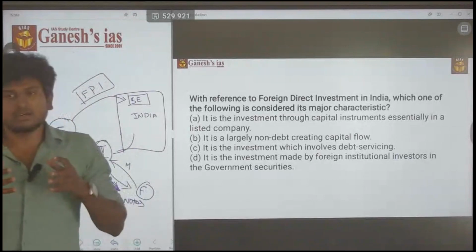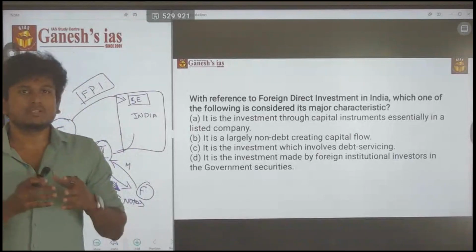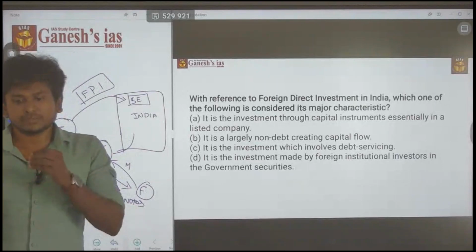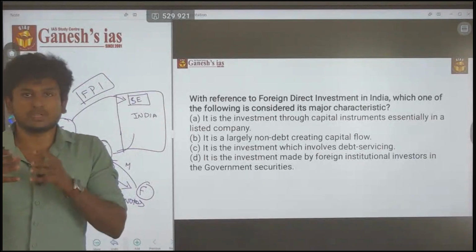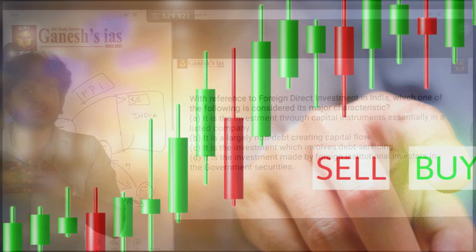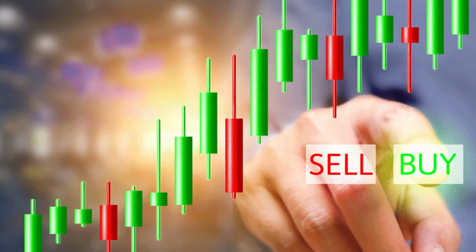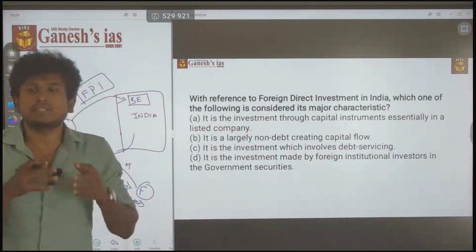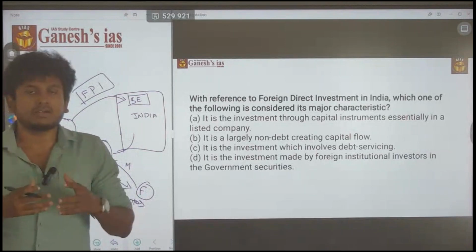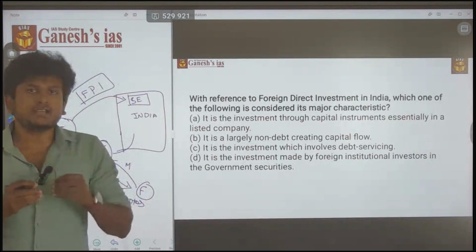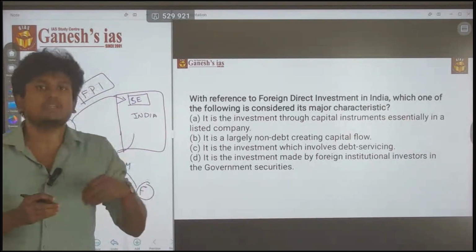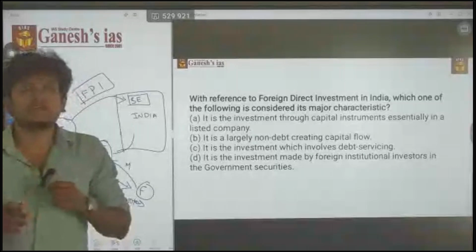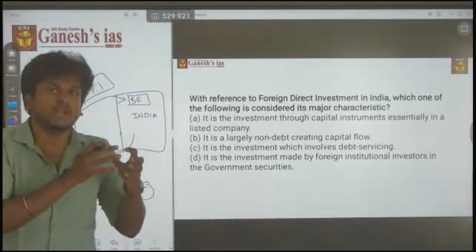Consider a bank in the US, say a US Federal Bank. This bank sees that Reliance has huge growth potential. So they think of buying certain shares from Reliance and selling them to foreign individuals, citizens of their nation, so they can make a profit. They buy the shares and sell them to foreign citizens. For that they get the money and give P-notes to the person. This is how foreign institutional investment happens.